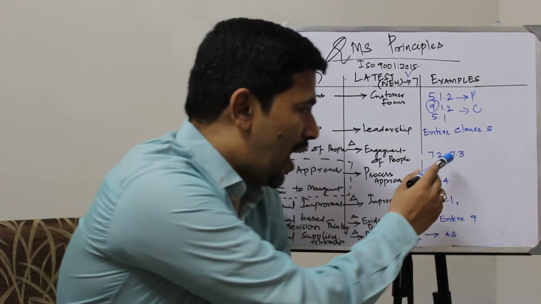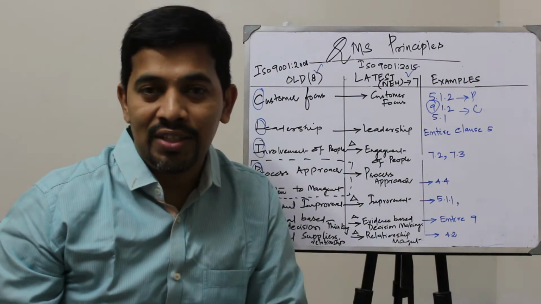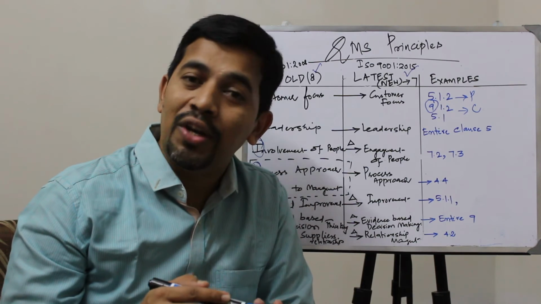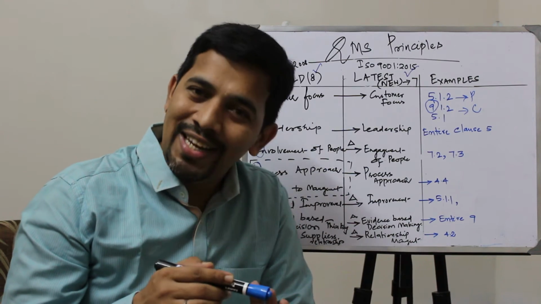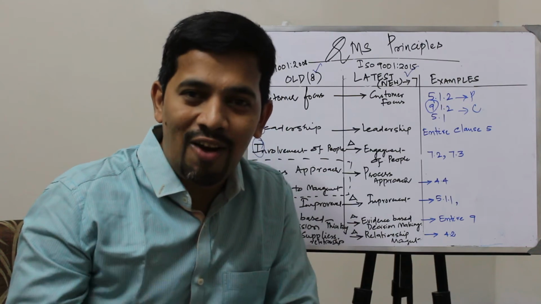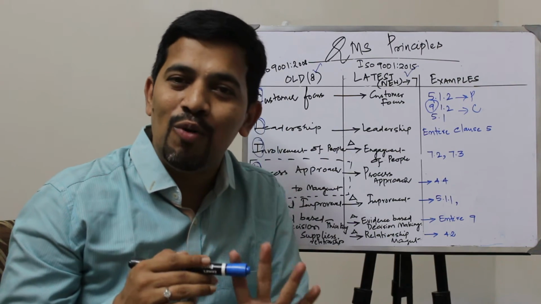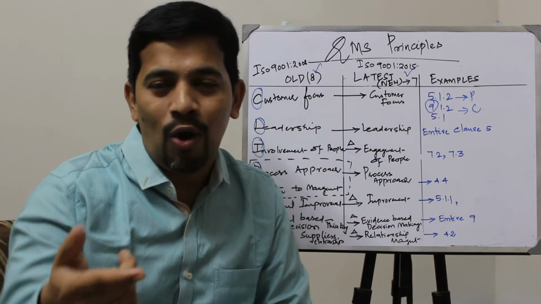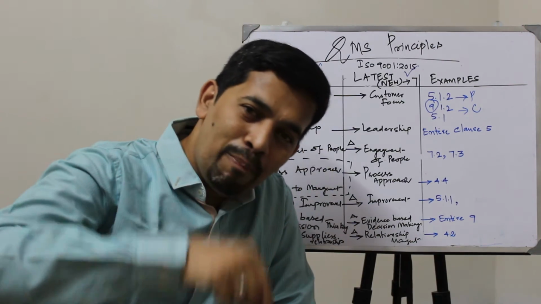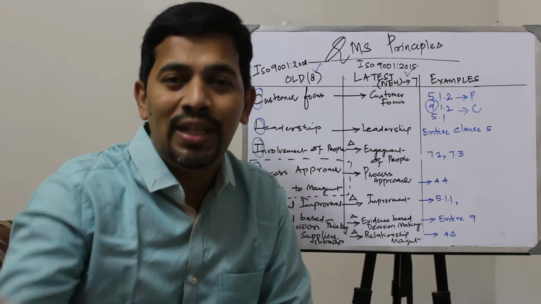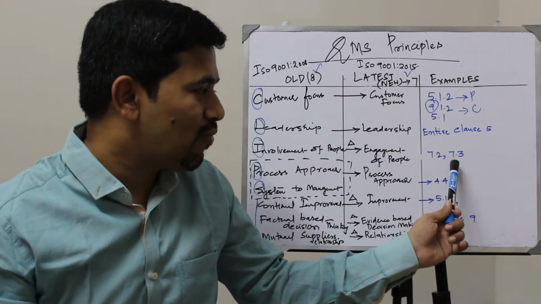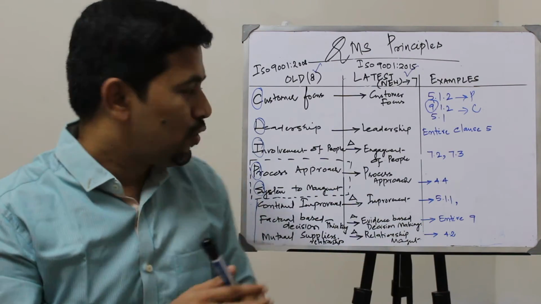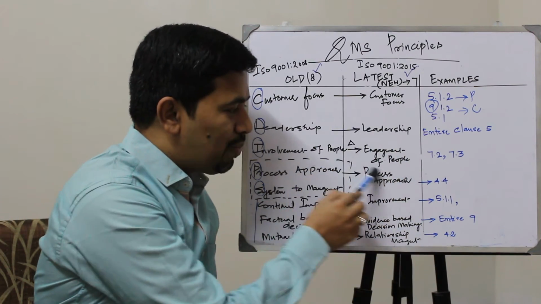Number 1, as per 7.3, the awareness: what is the quality policy? Number 2 is what is the quality objective? Number 3 is what is the benefit of the quality management system? Number 4 is what is the implication of not following the quality management system, or what is the implication of not meeting the customer requirement. So these four things are being coined in 7.3, right? That goes to show the engagement of people, right?